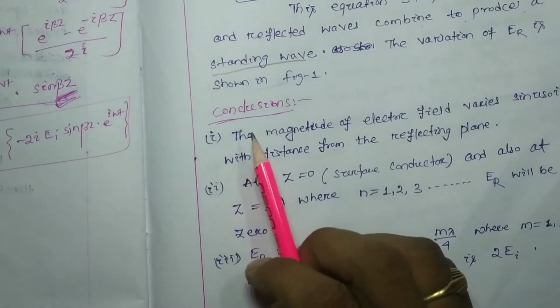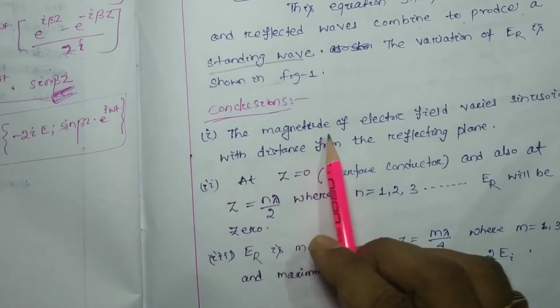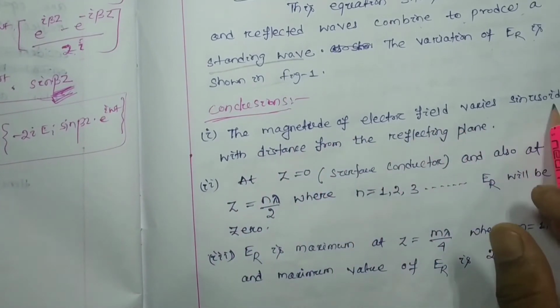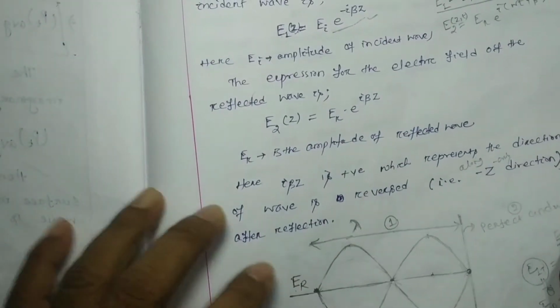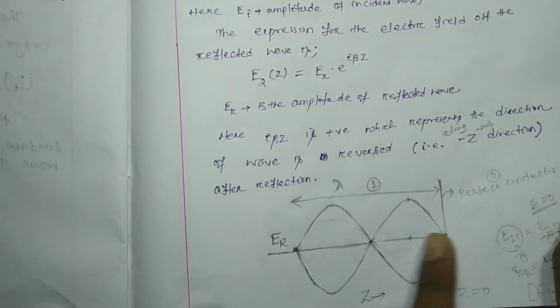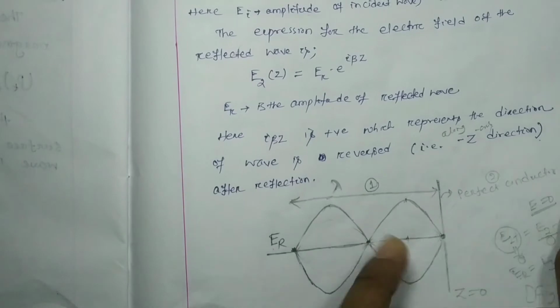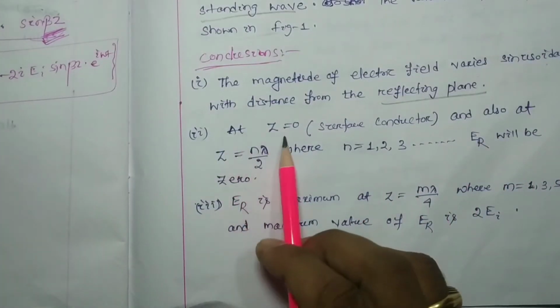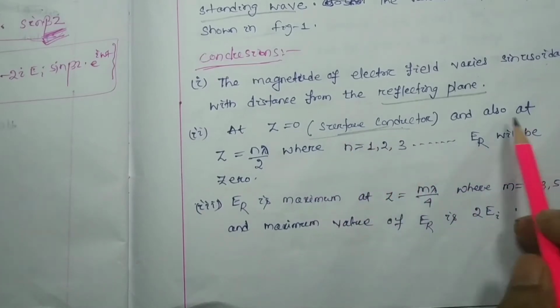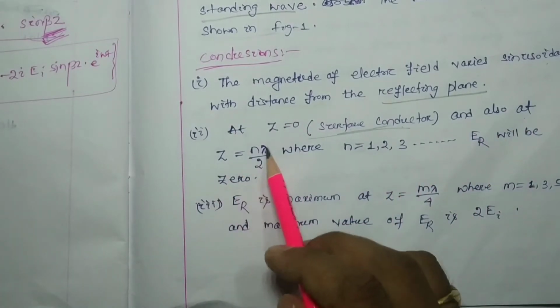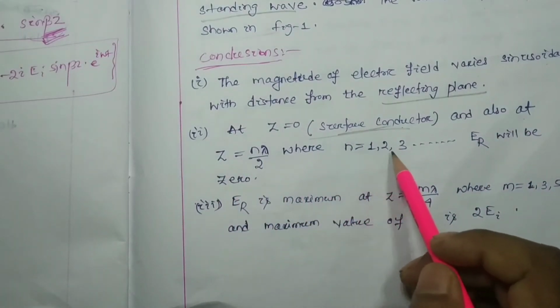The conclusions are: the magnitude of the electric field varies sinusoidally with distance from the reflecting plane, as observed in the figure. At z equal to 0, that is the surface of the conductor or interface, and also at z equal to n pi by 2, where n equals 1, 2, 3, Er will be 0.